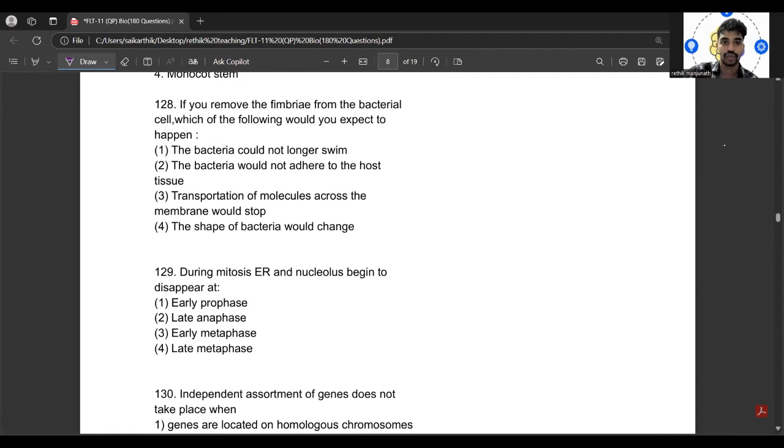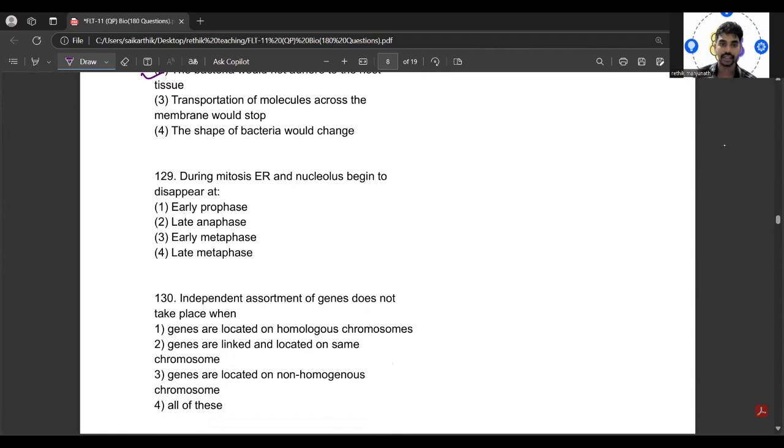128. If you remove the fimbriae from the bacterial cell, which of the following would you expect to happen? So, yeah, the bacteria would not adhere to the host cell. Second one, 129: during mitosis, the endoplasmic reticulum and the nucleolus begin to disappear at what stage? So, early prophase.